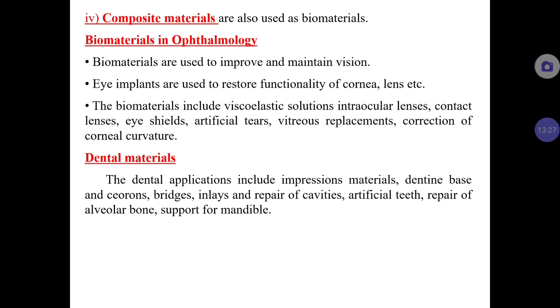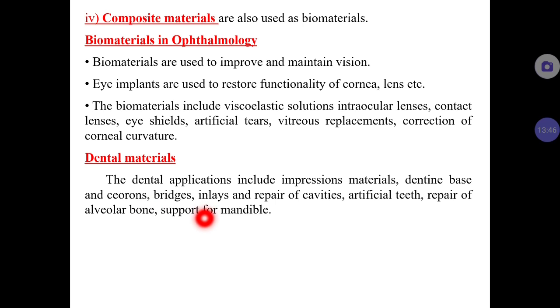The major use is the contact lens, and we cannot use just any material for a contact lens, because it will cause irritation if it is made with a less biocompatible material. So we can use only certain composite materials for that.